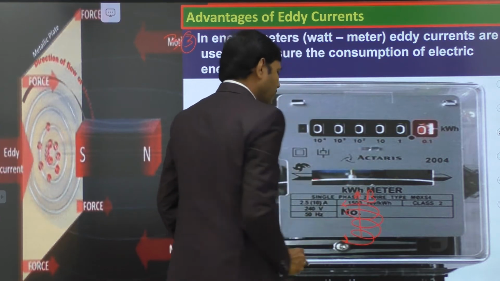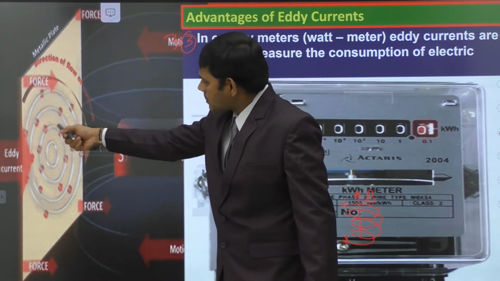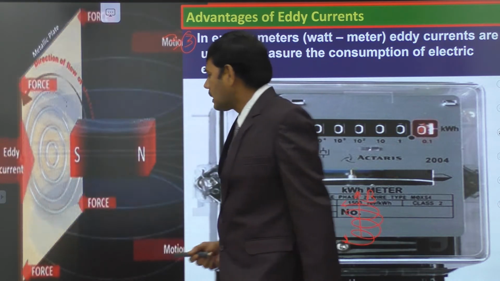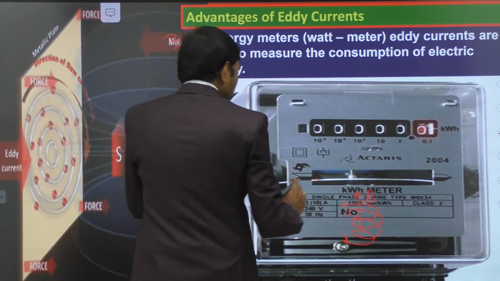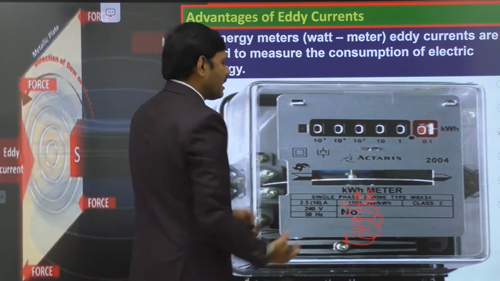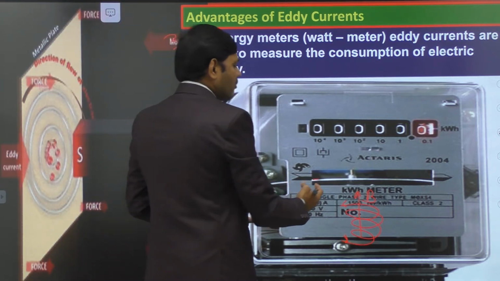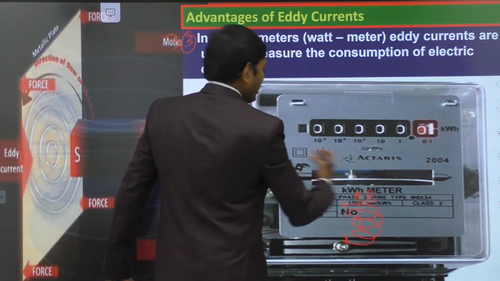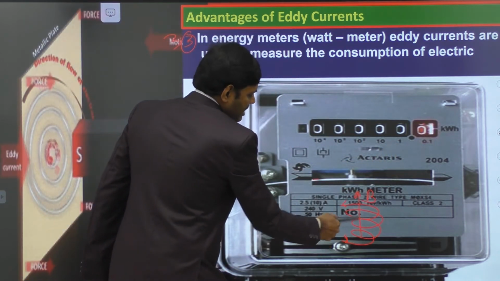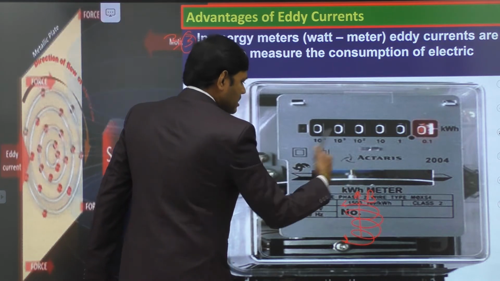When magnetic flux through the metal changes, as shown in this animation, induced currents are developed, also known as eddy currents. Because of the eddy current, the face of the coil becomes a magnetic pole and there is a magnetic force developed between them. Due to this magnetic force, the wheel starts rotating. So depending upon the change in current, the strength of the magnetic force rotates the wheel.